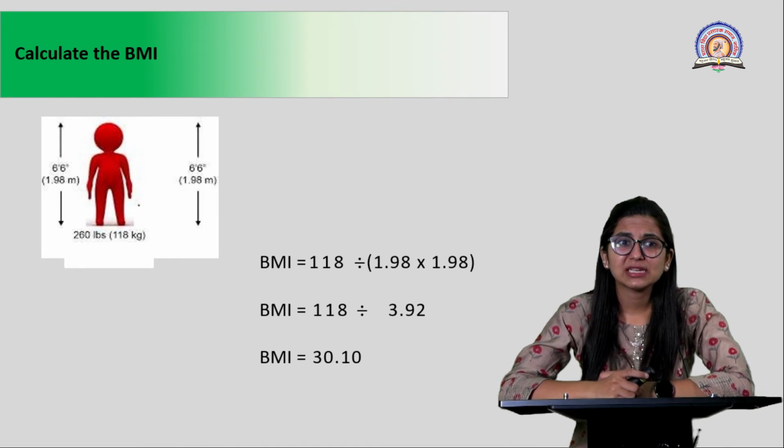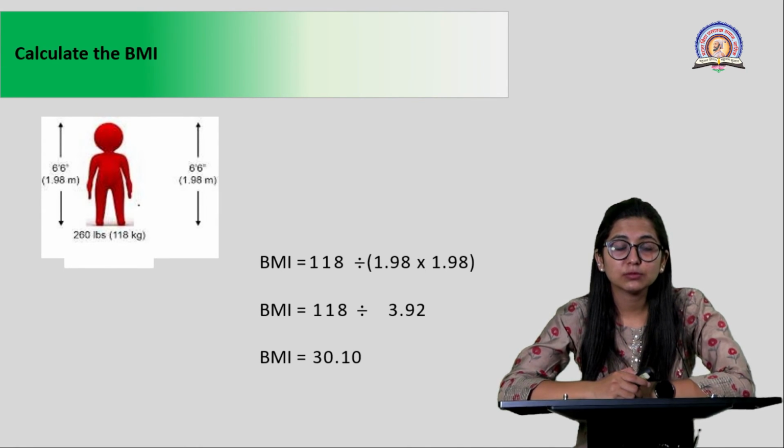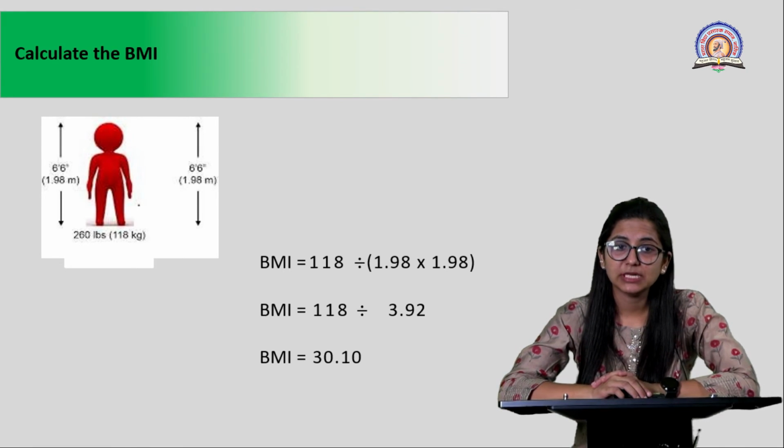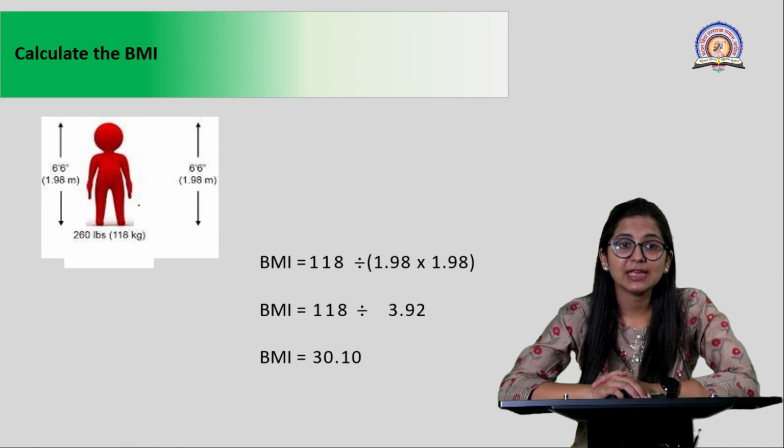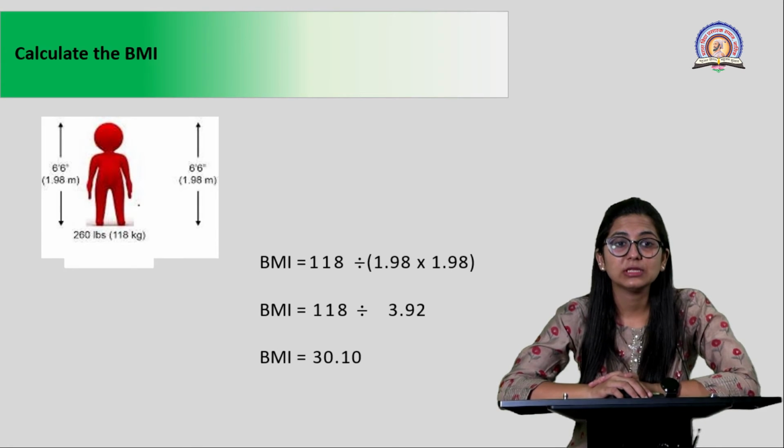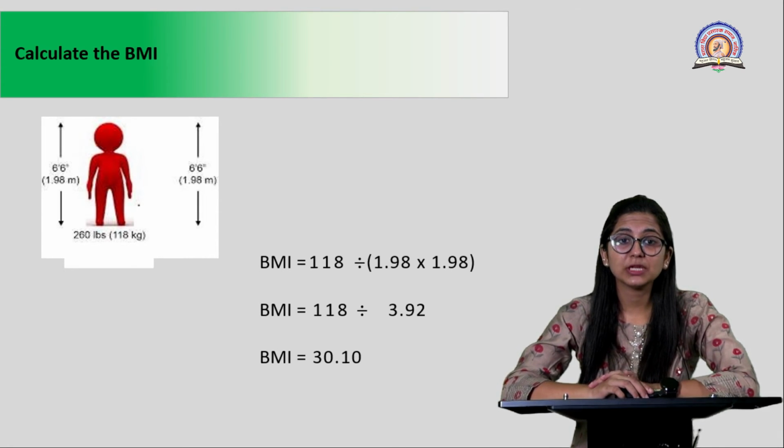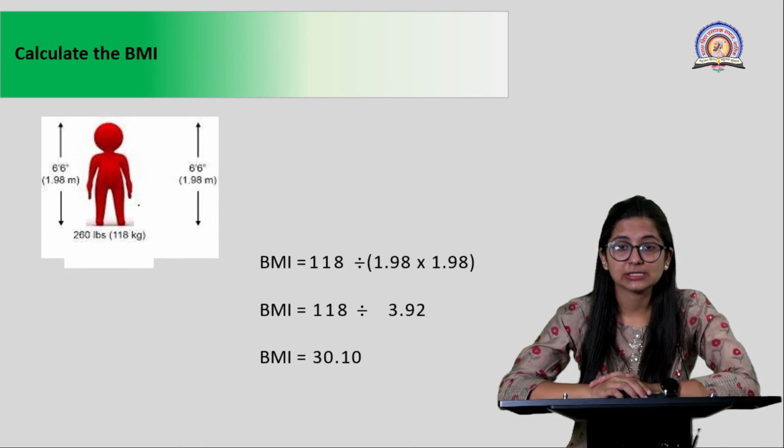Now, we will again see an example of calculating your BMI. In this case, your height is given in feet, which is 6.6 feet. You have to convert this into meters. After converting into meters, the value of height is going to be 1.98 meters. The weight is given in lbs, or pounds, as 260 lbs. You have to convert it into kgs. So the weight in kgs is going to be 118 kgs, right?